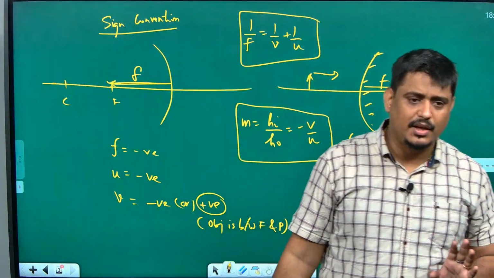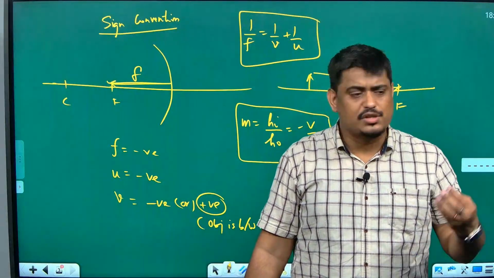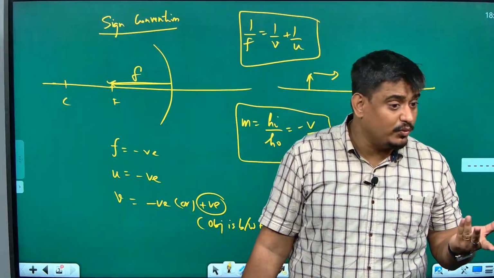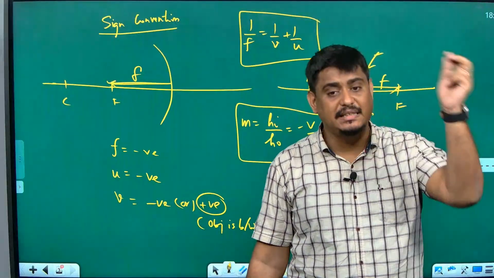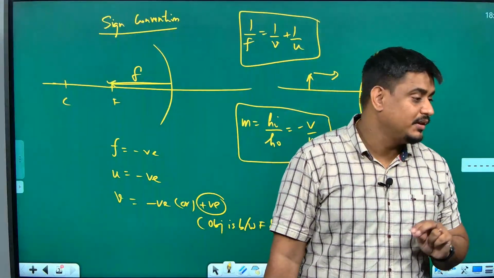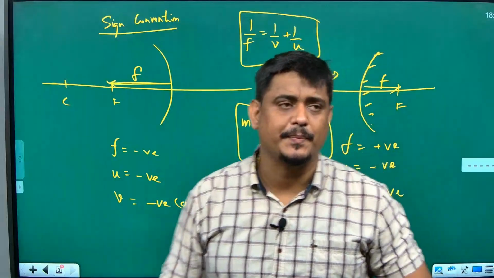Definitely it will come, where they will give you U value, they will give you V value, they will ask you to find F. Questions that will complicate, they will give you the magnification value. From magnification you have to form a relation between U and V and then insert the values and get the value of F. These kinds of questions commonly come in the examination. We will see some questions today.